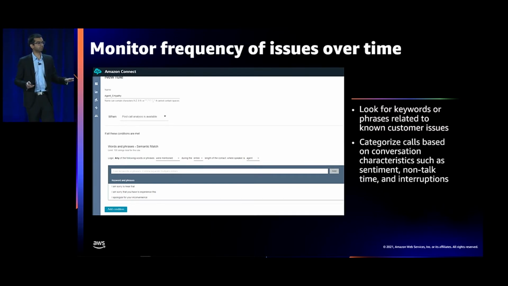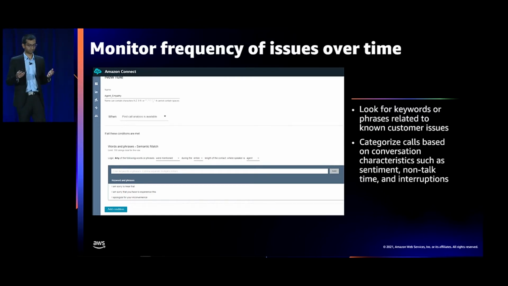Now, categorization is not just limited to keywords or phrases. You can also categorize calls based on conversation characteristics like sentiment, non-talk time, and interruptions. These rules can help you find calls with bad customer experiences. Examples of those would be something like long silences or maybe an abnormal amount of crosstalk between your agent and your customer. For example, you can create a rule for silences over 5 minutes, and you can find all those calls that had silences or hold time greater than 5 minutes. You could also find calls where the crosstalk is greater than 2 minutes.